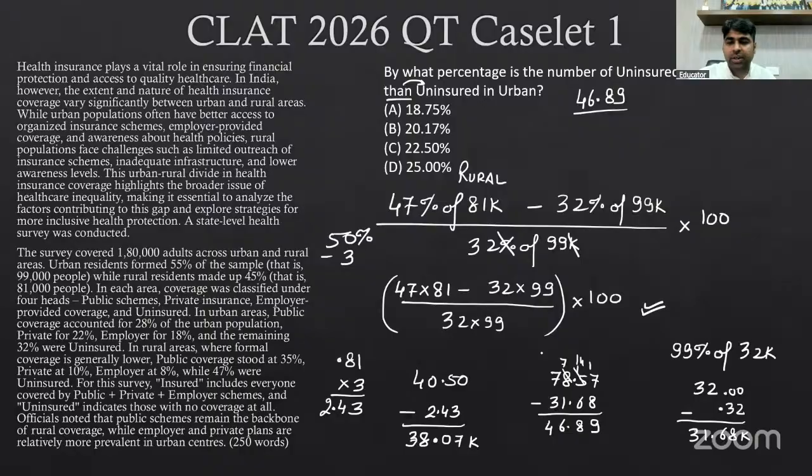Okay. Similarly, what will be the 32 percentage of 99? It will be 31.6. That is correct. So what is the difference we need to find out? 38.07 subtracted by 31.68, or let's say take it to be 67 just for calculation benefit. So this will be 6.4. 6.4 with respect to 31.68.